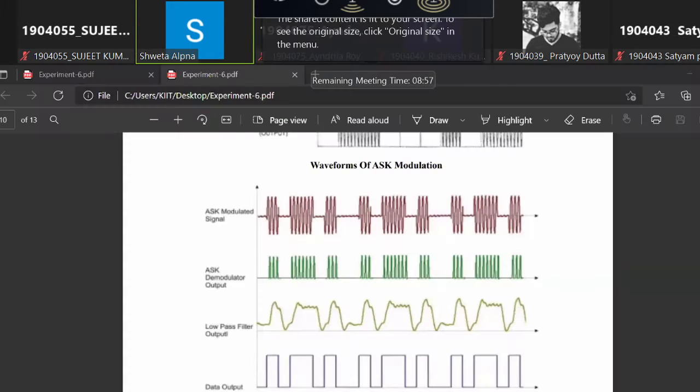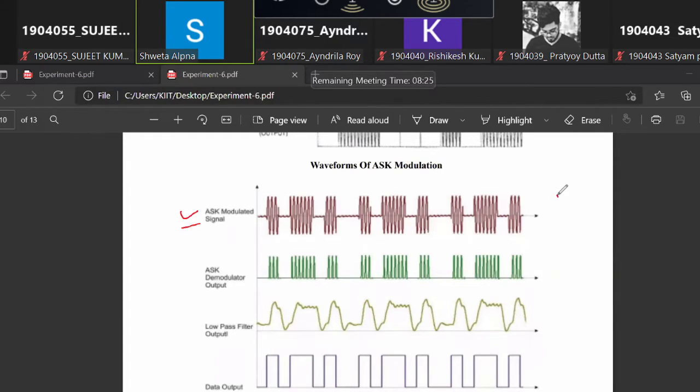Okay. So this is what we are discussing. If you see the demodulation, this is your ASK input. I'm just drawing the block diagram. We are applying the ASK input to a rectifier, then to a low pass filter, and then to a comparator. And then we get back our digital signal.